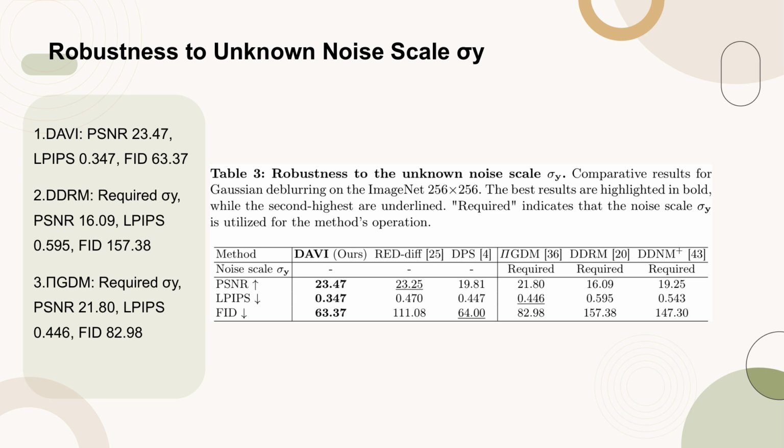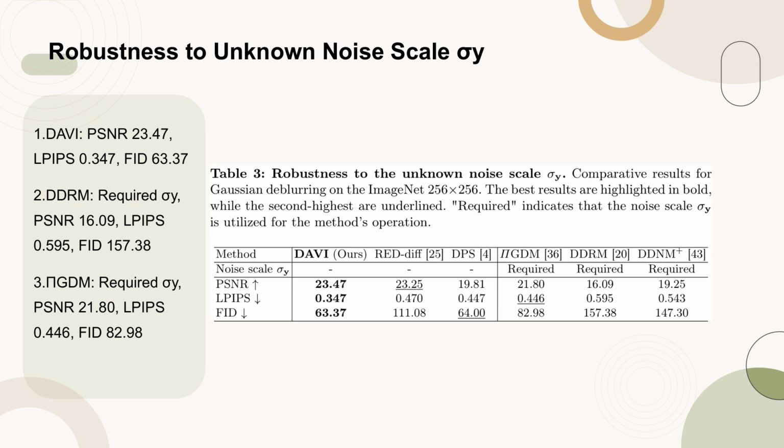Table 3 presents the robustness of various methods to the unknown noise scale sigma y in Gaussian deblurring tasks on ImageNet 256 by 256. DAVI, our method, demonstrates superior performance without requiring the noise scale, achieving a PSNR of 23.47, LPIPS of 0.347, and FID of 63.37.